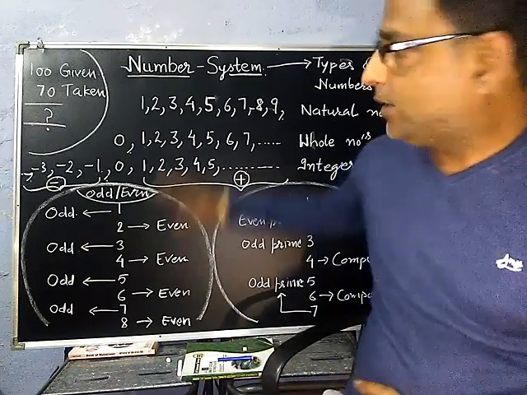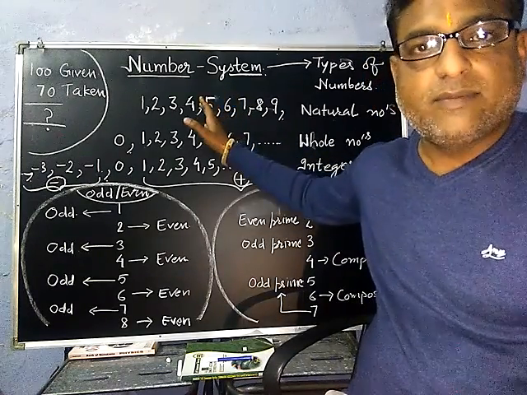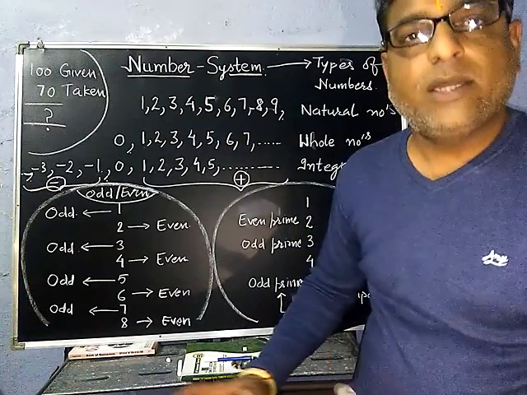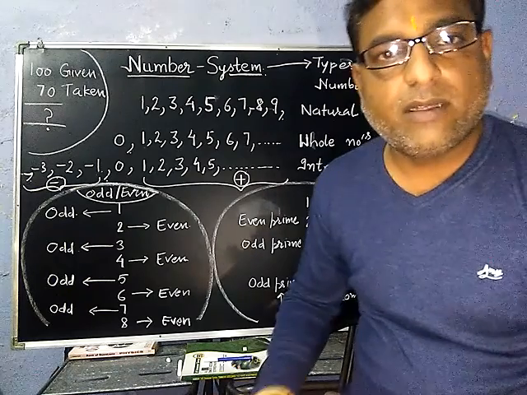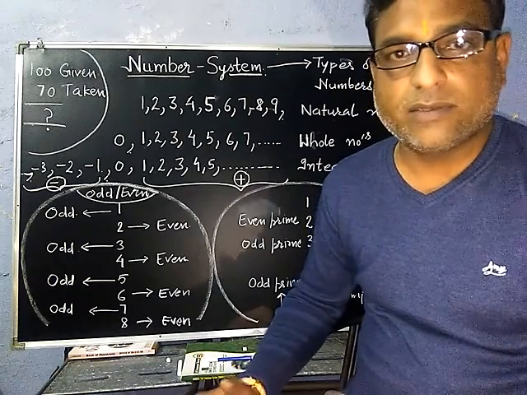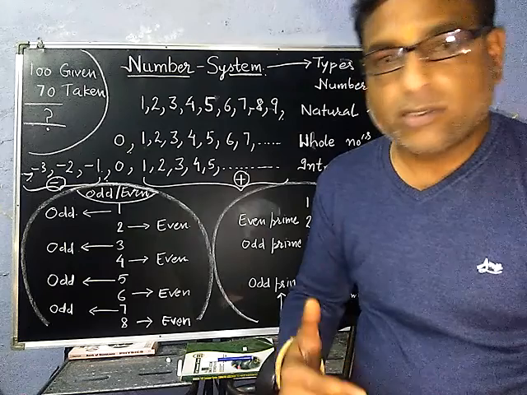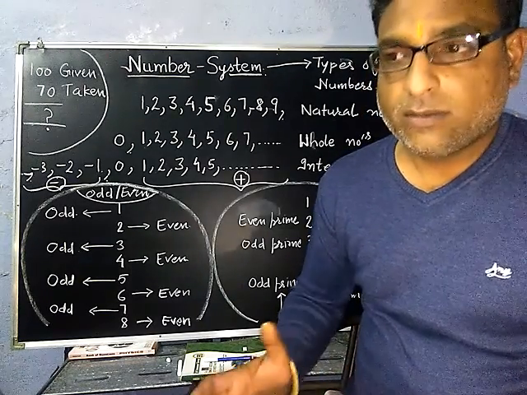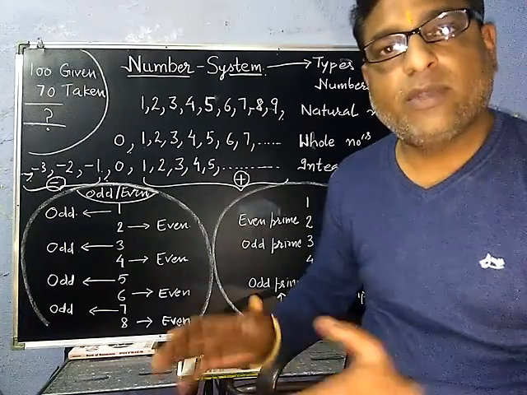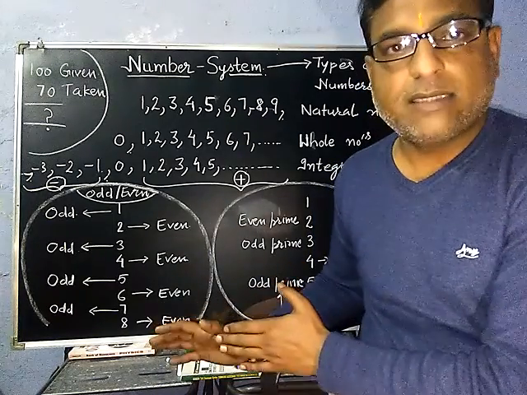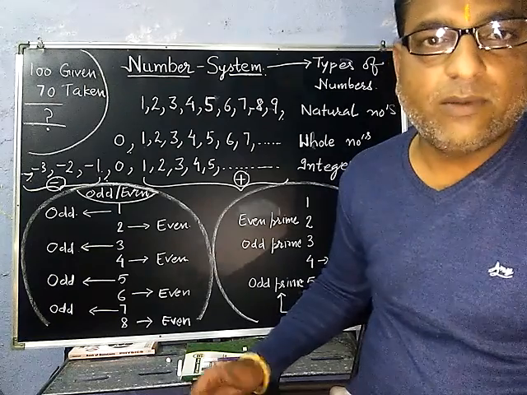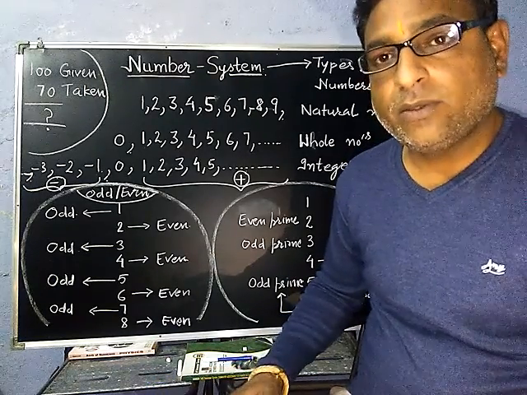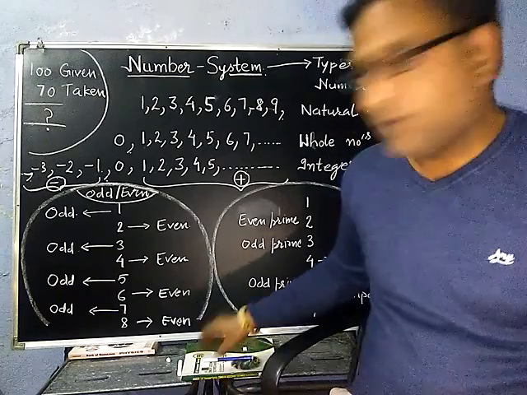You can see here on the board I have written number system, right? Students, whenever you are introduced to a new class, every time the first chapter in mathematics is the number system, where you are taught about the types of numbers, in every year, right? So this is the starting of the session. That's why I am going to start with this topic, the number system. Today I am going to explain each and every type of number, right? So listen carefully. You can note down also. Okay, so let's start with the first type.